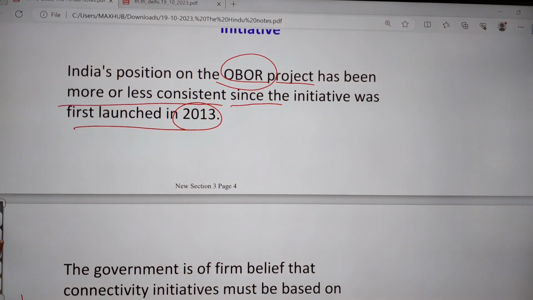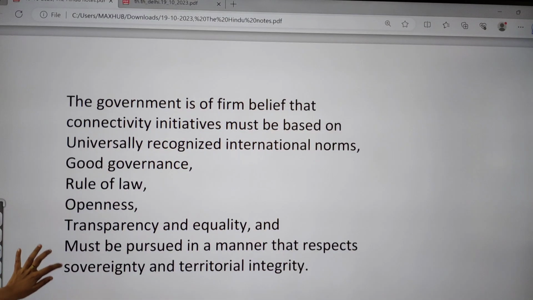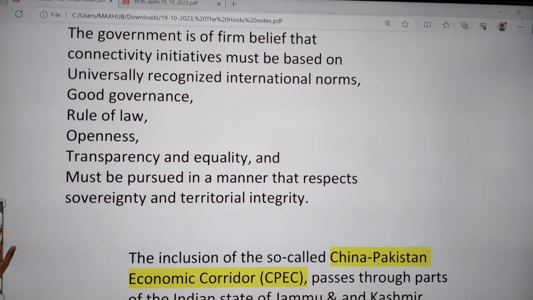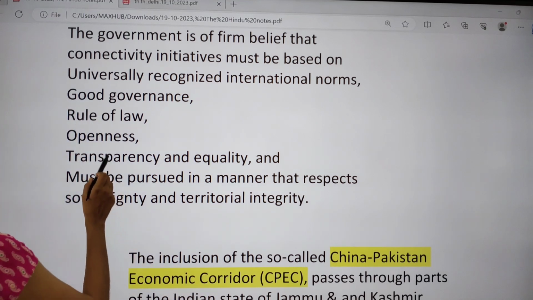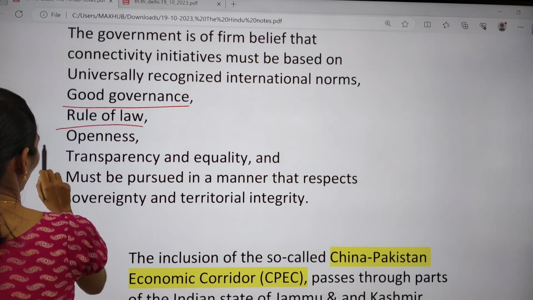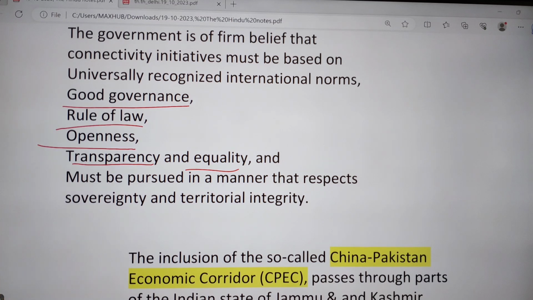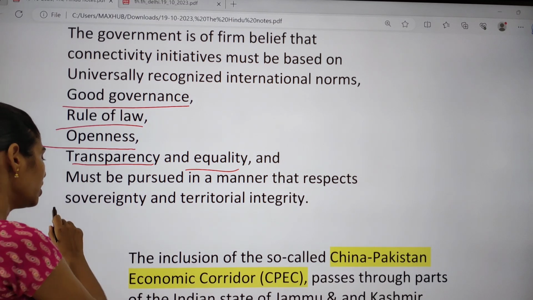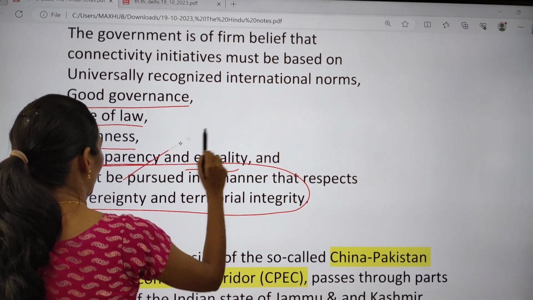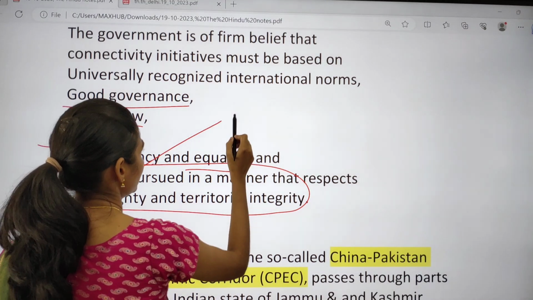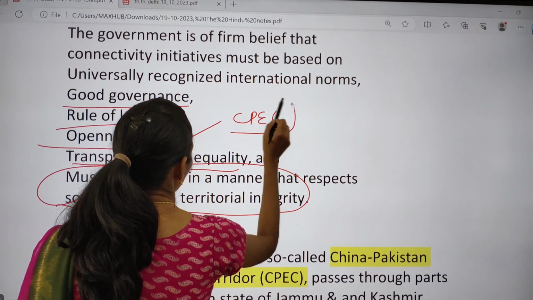The government is of firm belief that connectivity initiatives must be based on universally recognized international norms, and should focus on good governance, rule of law, openness, transparency, equality, and should respect the country's sovereignty and territorial integrity. This point is missing in one of the branches of this BRI, that is CPEC, the China-Pakistan Economic Corridor.